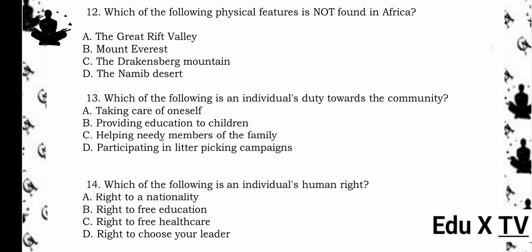Reason being, Mount Everest is the highest mountain in the world but is located in the Himalayas in Asia, not Africa. The Great Rift Valley, Drakensberg Mountain, and Namib Desert are all physical features found within Africa.